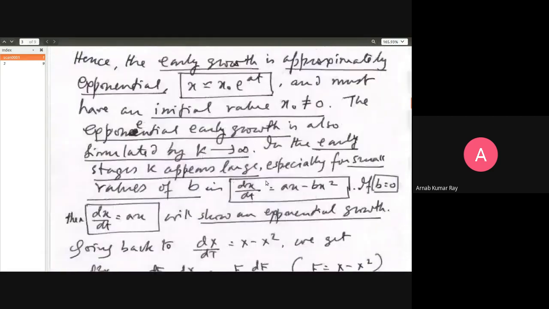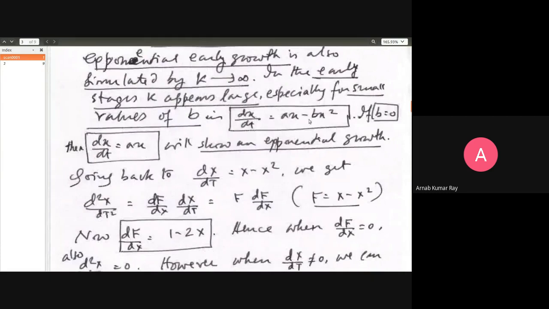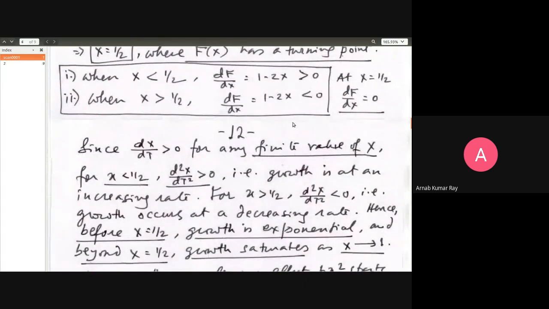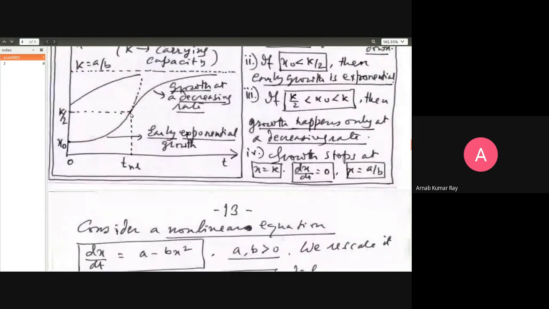This is the equation dx/dt is equal to ax minus bx squared. Now x has grown to such a value that you can no longer afford to ignore the effect of this bx squared, but it has got a minus sign. With this minus sign, it is now applying a brake on the growth. Without this term, dx/dt is equal to ax would show an exponential growth, but this term is now applying a brake on the growth. Why a brake? Because of the minus sign. So that is shown in the graph. At this point, the negative sign causes a break in the growth.